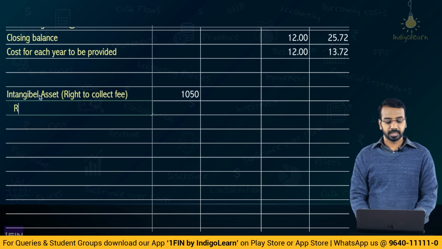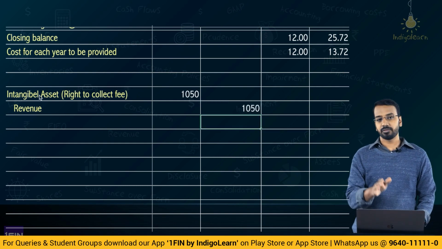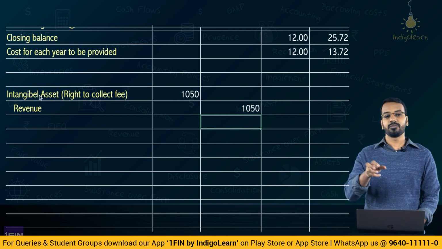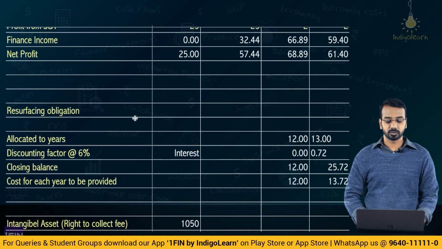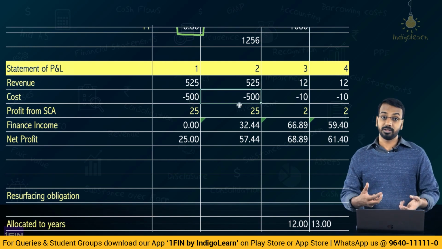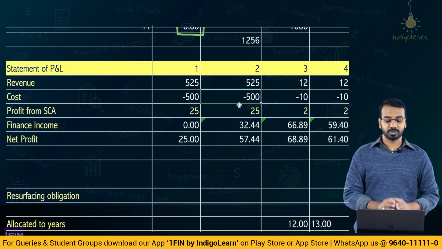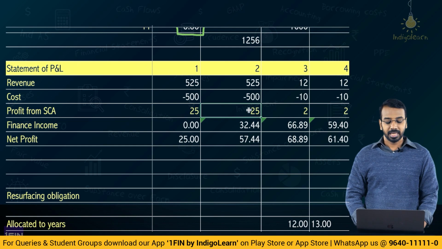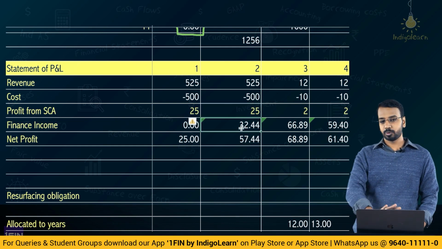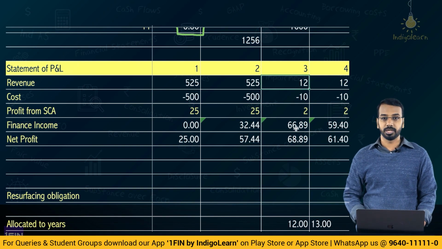Okay, and revenue is recognized at 1050. So 1050 of revenue recognized, 525 and 1050 of intangible asset is received. So when you come to this statement, revenue at 525, and cost incurred is 500. See, you have incurred a cost of 500 to get an asset worth 525. So that is the cost recognized. This is the profit. And coming to finance income, I will come to the discussion slightly later. Let me first finish the top level revenue items from year 3 to year 8.